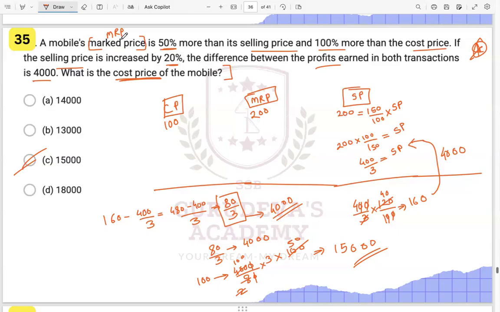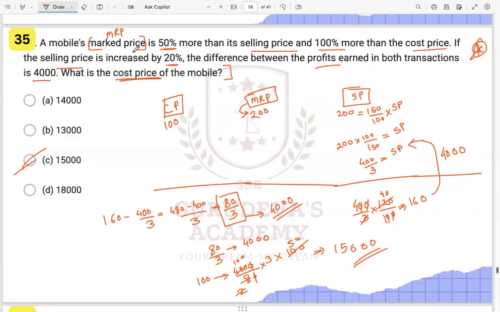The MRP is 50% more than the selling price. Okay. So we don't know the MRP yet, but we know that this MRP is 100% more than the cost price. So this MRP is 200. Right, now we got the value of the MRP. MRP is 200, cost price was 100, and MRP is 100% more than the cost price. Now we can find the selling price.